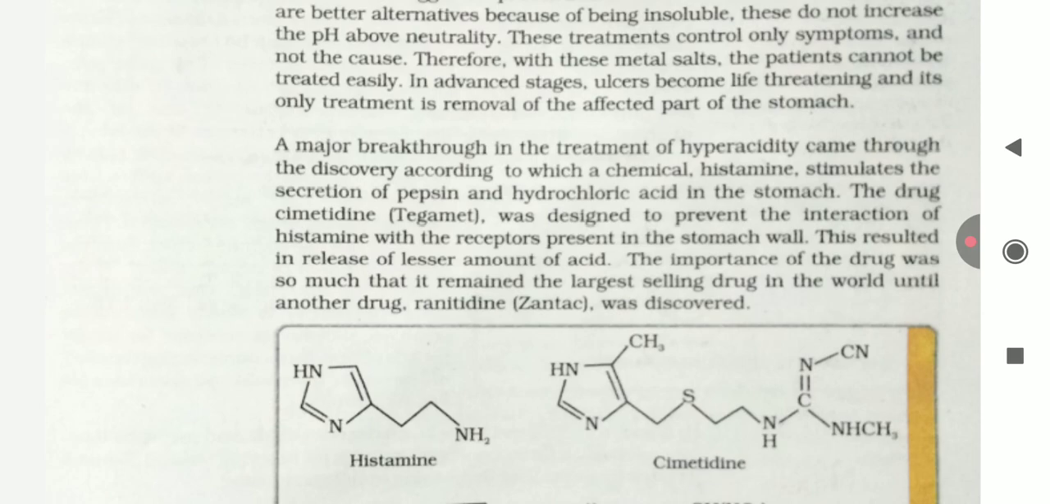The drug Cimetidine was designed to prevent the interaction of histamine with the receptor present in the stomach wall. This results in release of a lesser amount of acid. The importance of the drug was so much that it remained the largest selling drug in the world until another drug, ranitidine, was discovered.